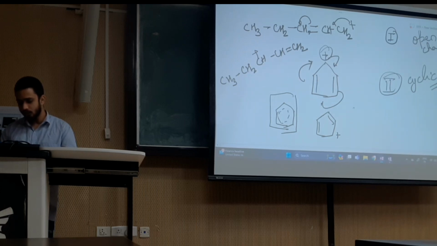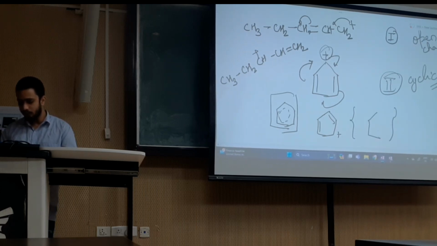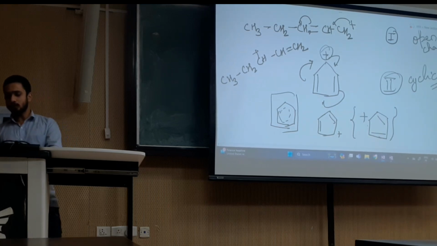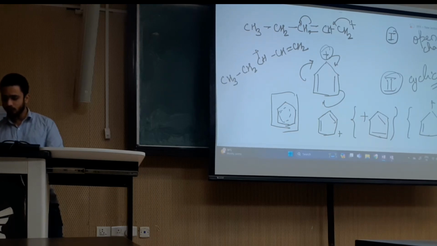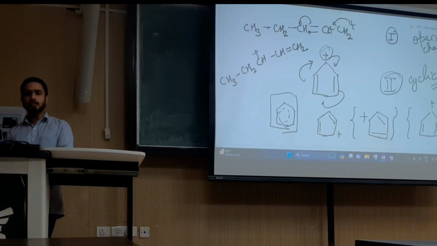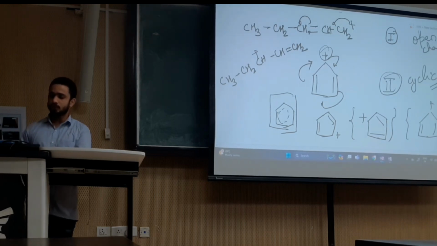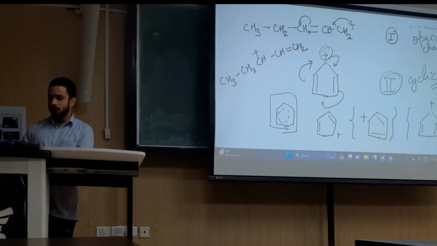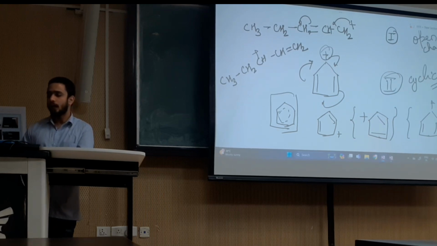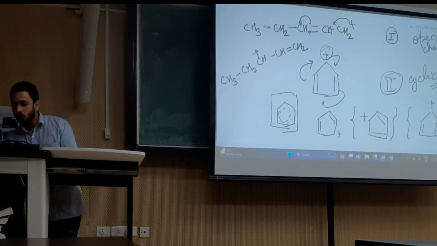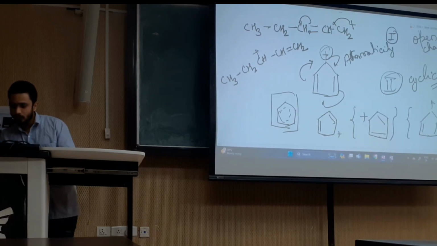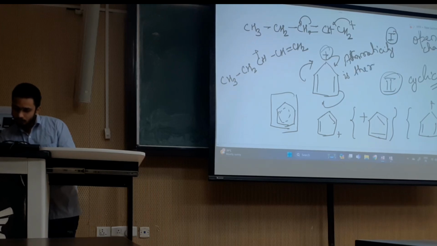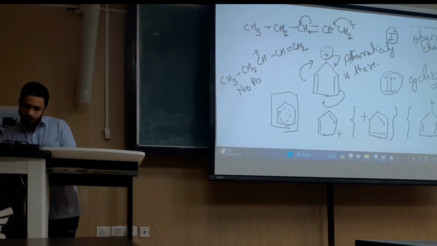This is the first structure, the second structure will be like this, and the third structure again will be this one. These are the structures formed from the resonance of this positive charge, and this positive charge is including aromaticity in the structure. Aromaticity is there in the second, no aromaticity in the first.